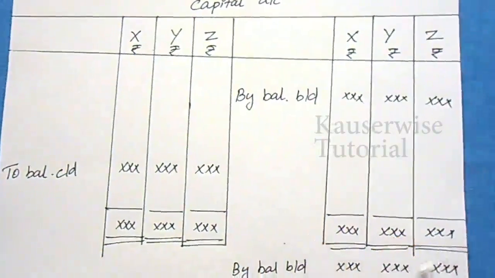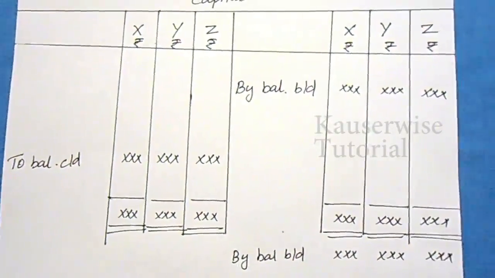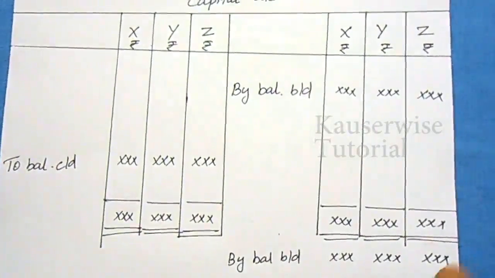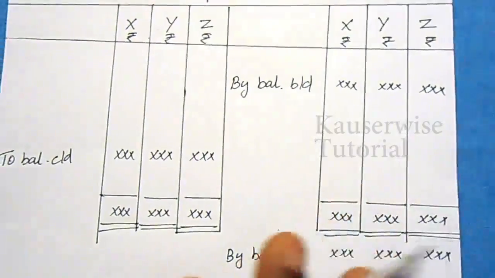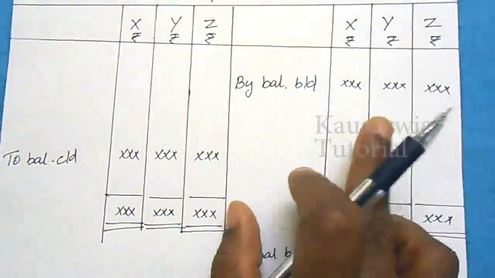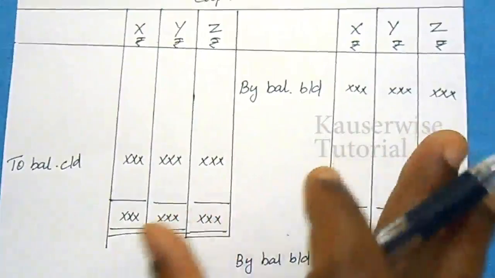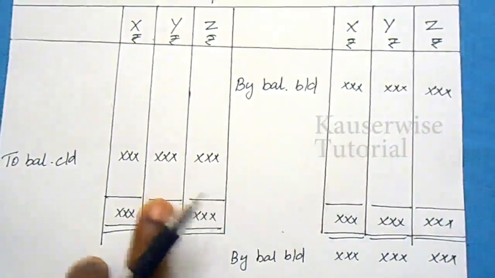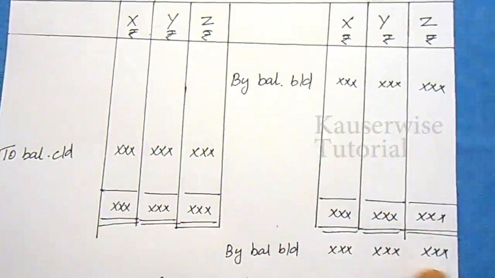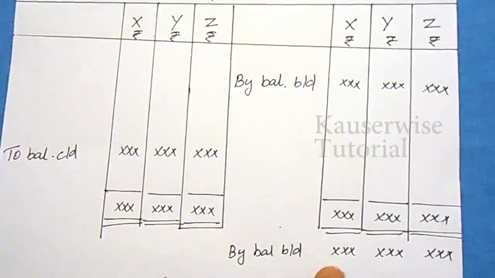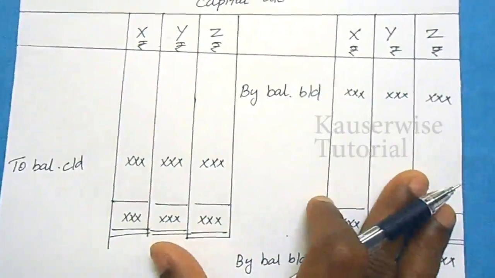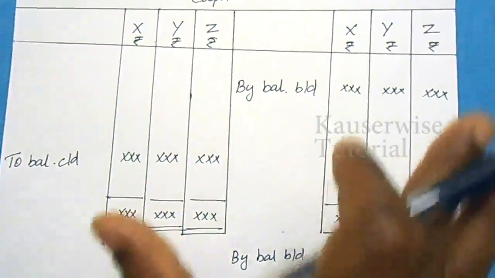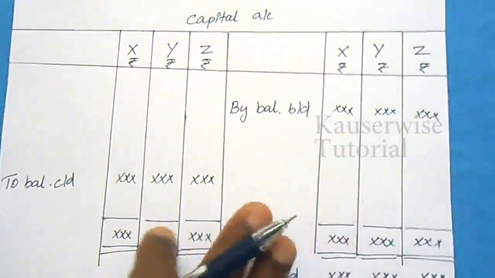Every year it will show the same amount only, unless any partner introduces additional capital or withdraws any money from the capital account. In such cases only will you get some differences. For all other cases you will have the same amount every year. There will be no changes in the capital account, so the same amount will be shown every year.